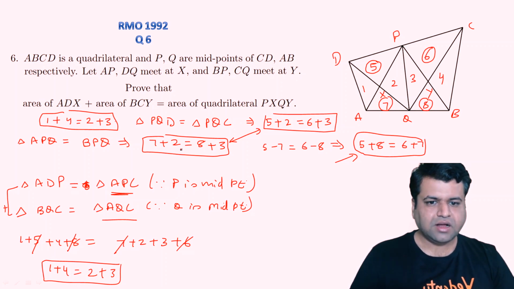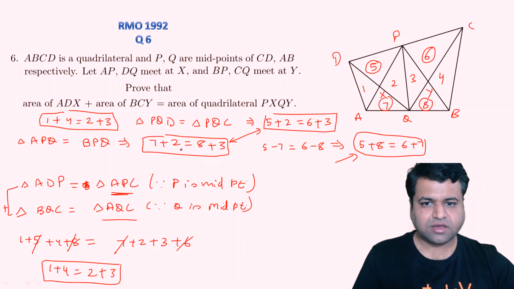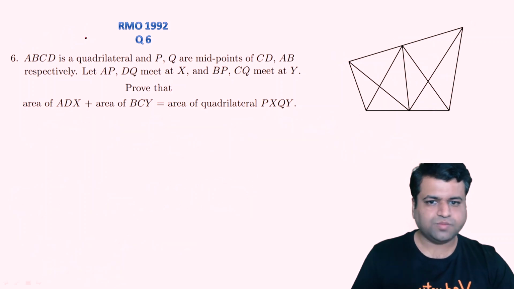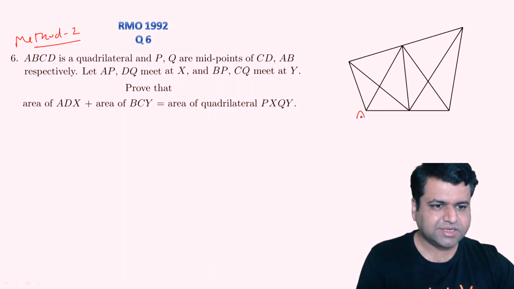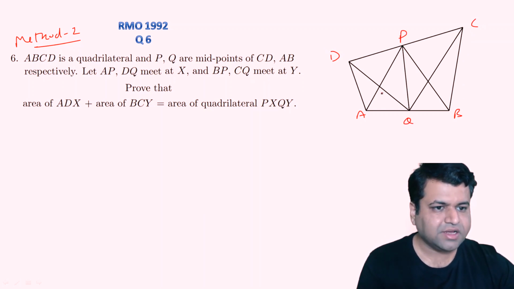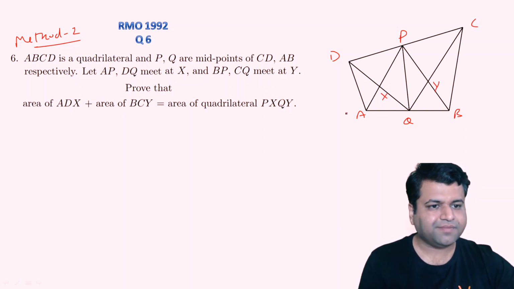ठीक है, there is one more method to prove this result. Let's also take a look at that method. This is method 1, right? Now let's see method 2 to prove this result. Okay, this is again a good method. Let's say this ABCD is a quadrilateral, right? And P and Q are the midpoints respectively, right? This is, I guess, point X and this is point Y, right?